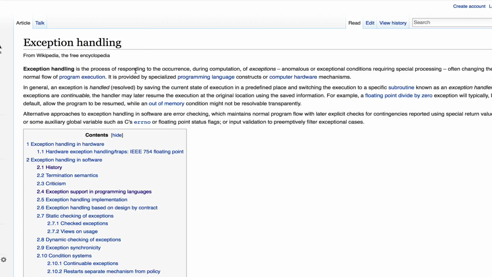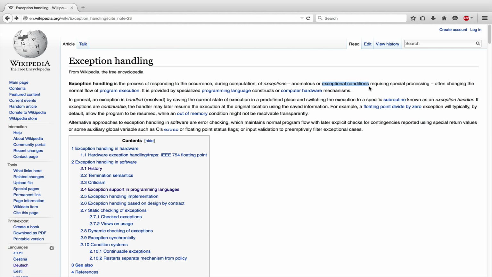Exception handling is the process of responding to exceptional conditions. And this is the important part, because they had the idea to have still unchecked exceptions for something like programmer errors, for something that is, as the name implies, exceptional, and to have the checked exceptions for everything else.